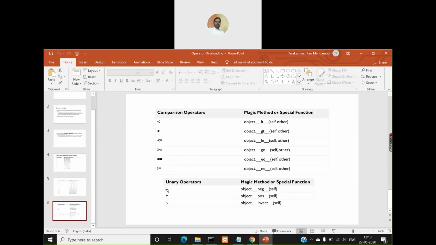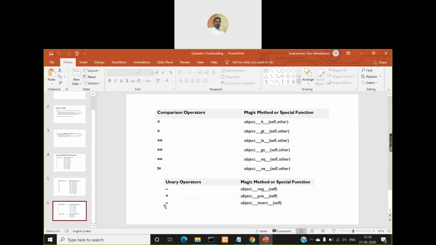I told you about the negative and positive operators. If you want to make a value a negative value, then you can precede that value with a minus symbol, then that value will become a negative value. So that operator is called a negative operator, and it is a unary operator because it performs an operation on only one operand. Similarly, the positive operator also performs an operation on only one operand. By default, even if you don't give this plus symbol before a value, that will automatically become a positive value. If you want, you can give it, that will not make any difference. So this is also a unary operator.